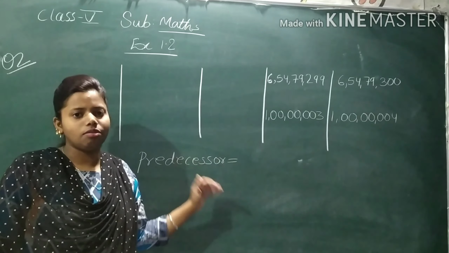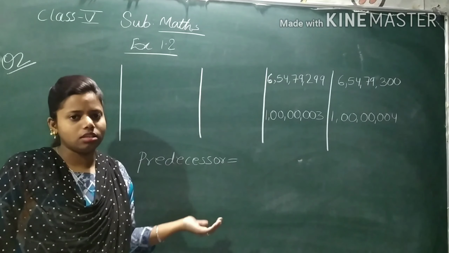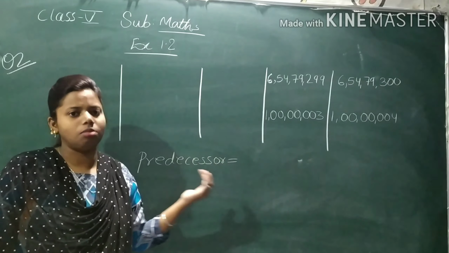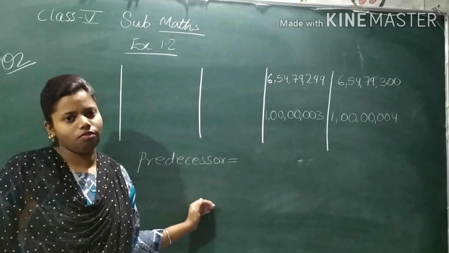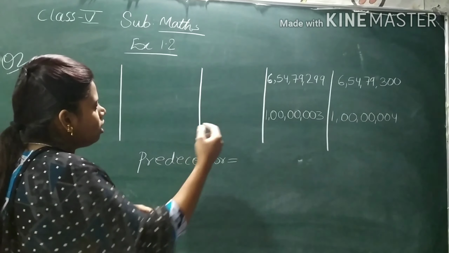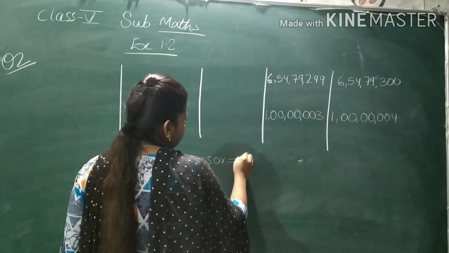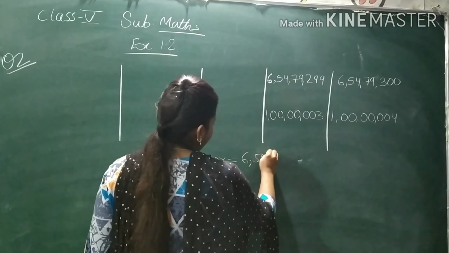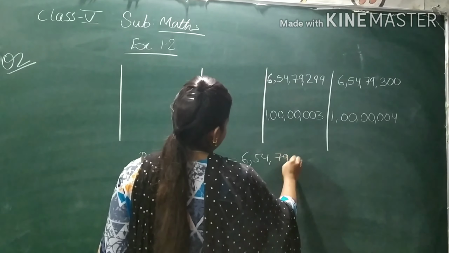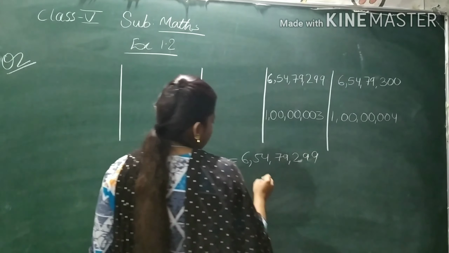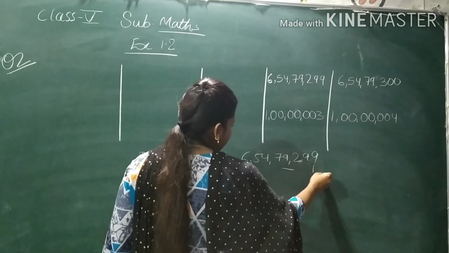What you have to do is minus 1. Like in successor, what did you do? What comes after? That is, you added 1. In predecessor, we will minus 1. Now let's start. See this number. Now we will copy this number. It is 6 crore 54 lakh 79,299. If I subtract 1, what will I get?